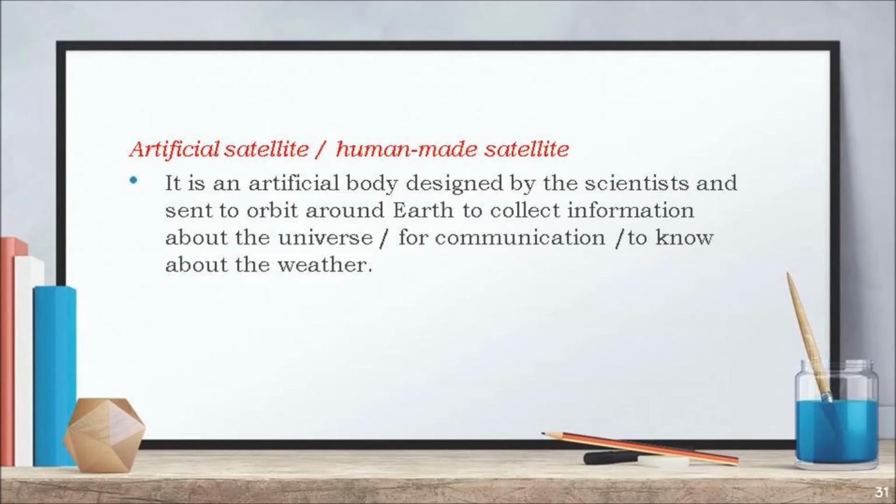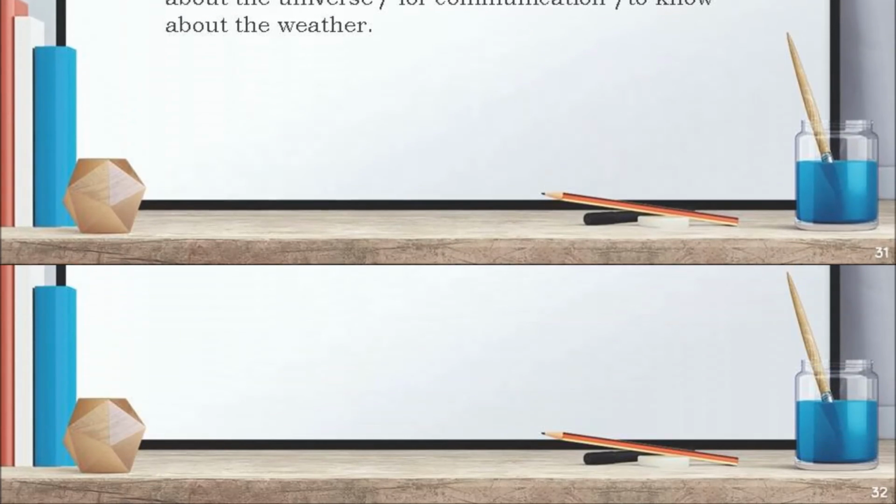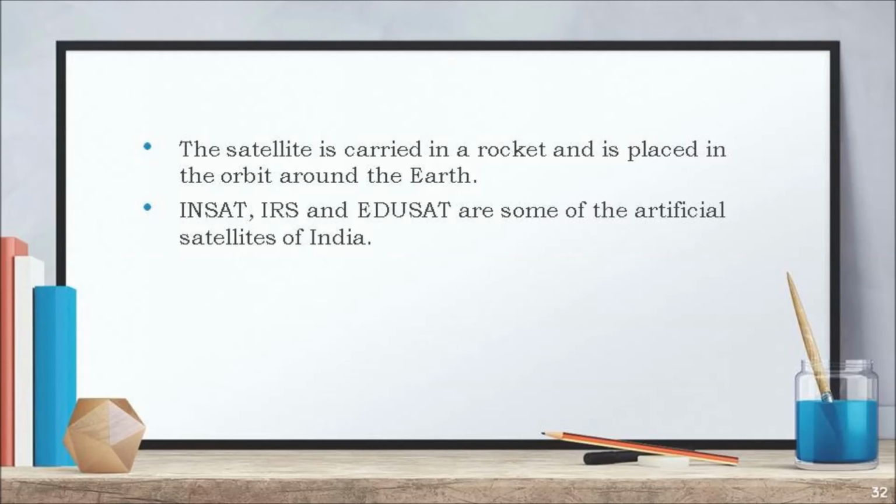Human-made satellite is an artificial body designed by the scientists and sent to orbit around Earth to collect information about the universe, for communication, to know about the weather. Human-made satellites are also called artificial satellites. The satellite is carried in a rocket and is placed in the orbit around the Earth.